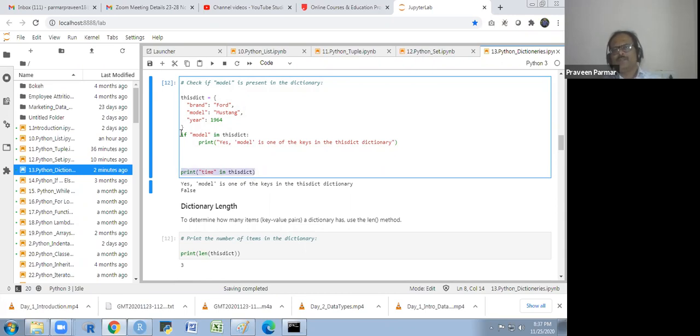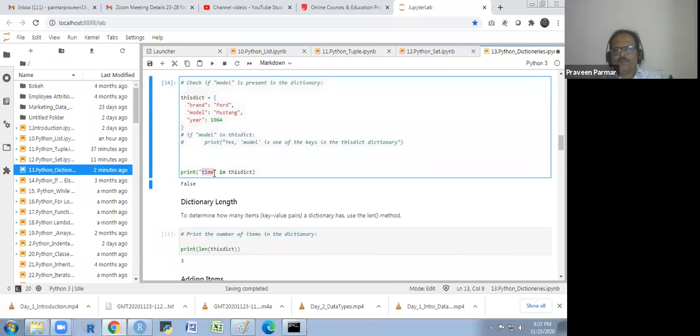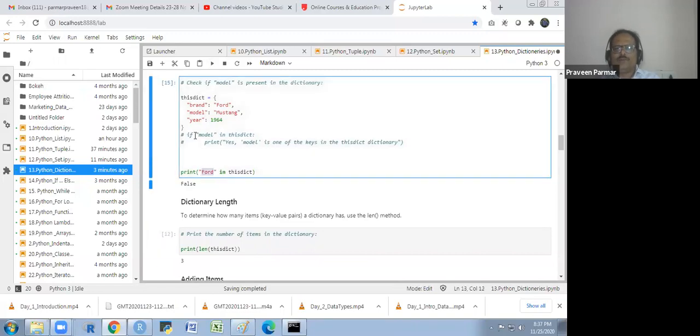If I comment this out and print this, it will give me False, because that item is not there in the keys. Or if I write 4, see what happens. It will give me False, because it checks the keys, not the variable name.